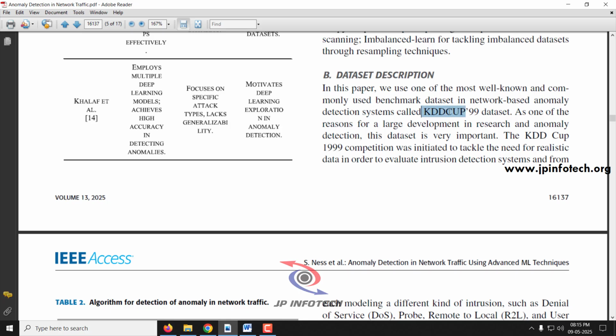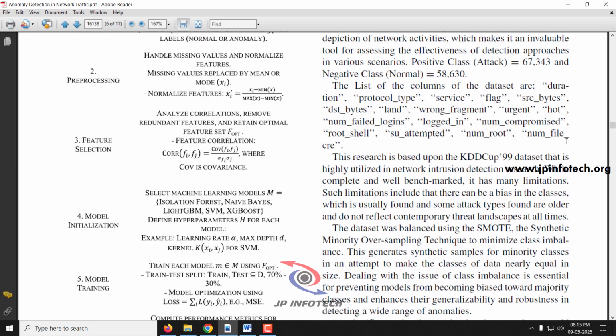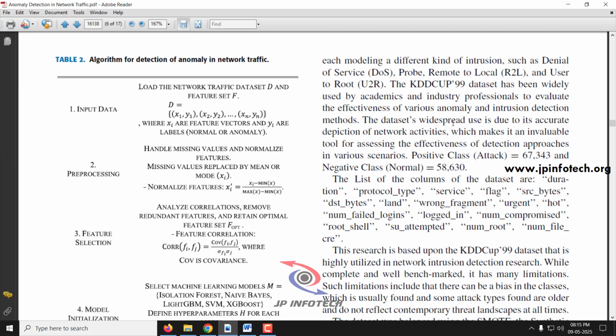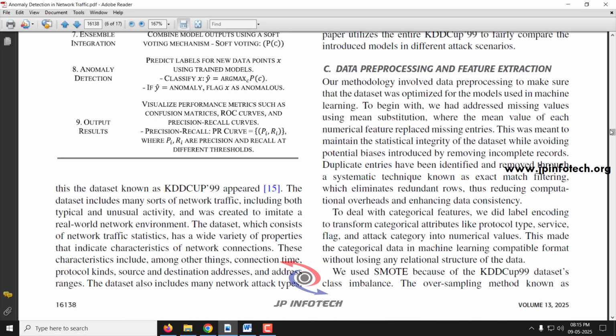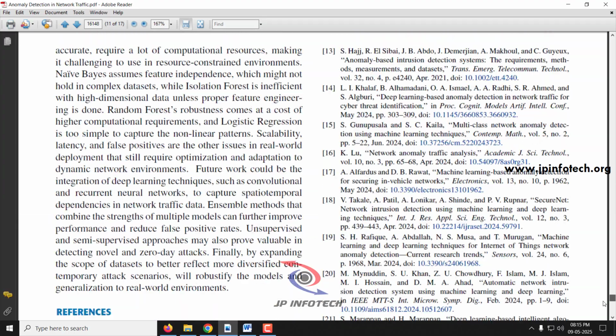You can see the details of this KDD Cup 99 dataset, which is the standard dataset for network-based anomaly detection techniques, and then the dataset features and dataset attacks like denial of service, probe, R2L, U2R, and other details. So this is about the base paper concept.